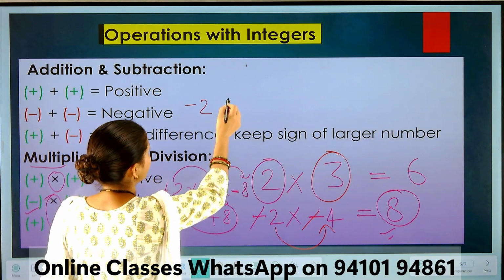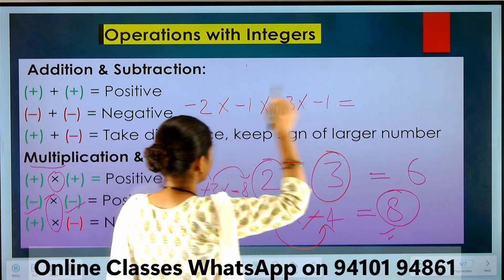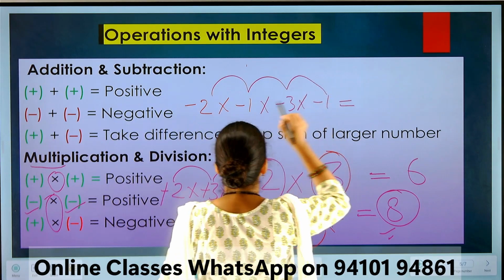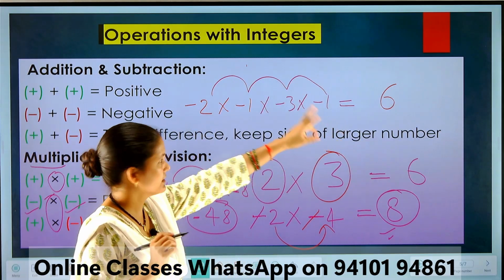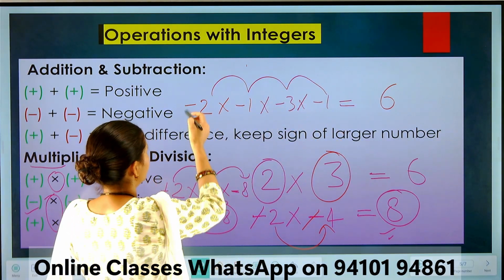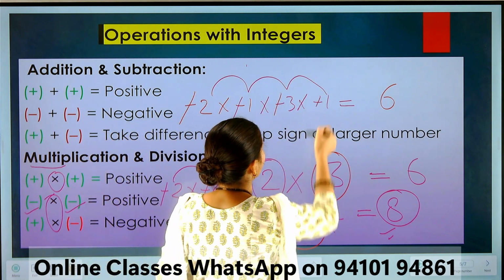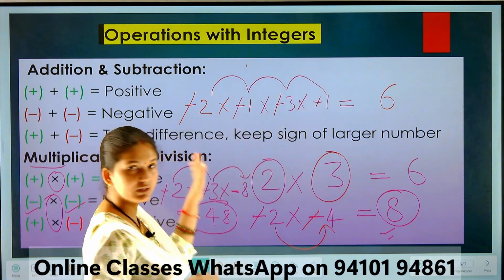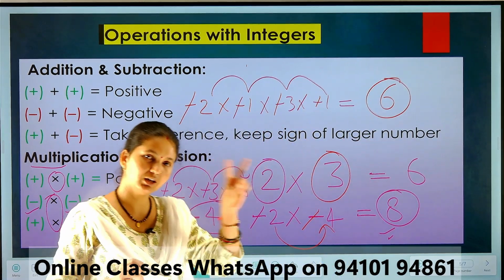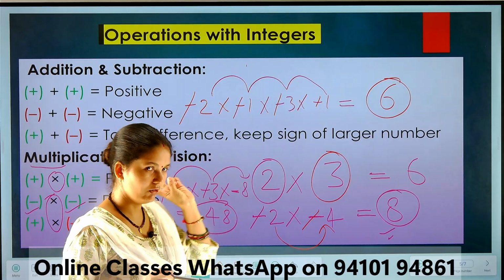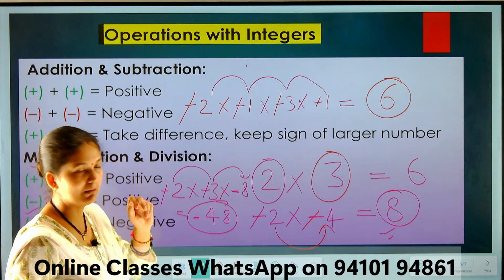Now this is the example: -2, -1, -3 and 1. So at first multiply the numbers. 2 times 1 is 2, 2 times 3 is 6, 6 times 1 is 6. So the number is 6. Now the sign. Negative, negative will cancel out. Negative, negative will cancel out. Got it? So there is no negative sign, so the answer is positive. Understood? It means you have to check pairs of negative signs. Got it?